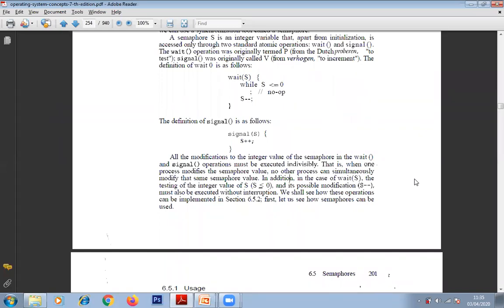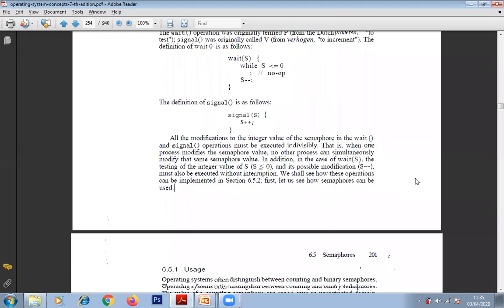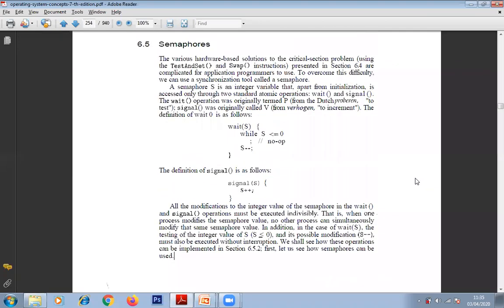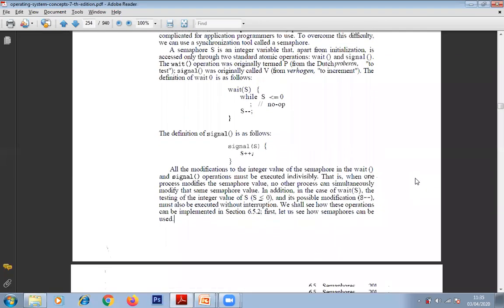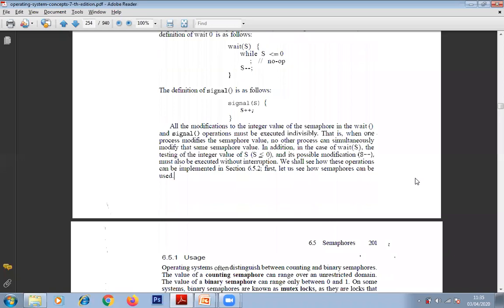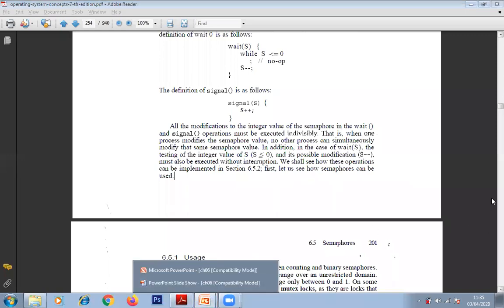That can be ensured using semaphores. And the implementation I have shown you already: how we can implement wait and how we can implement signal. Next, I'll jump to this slide.